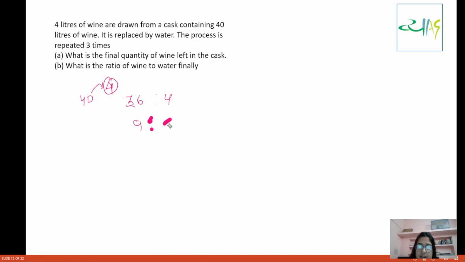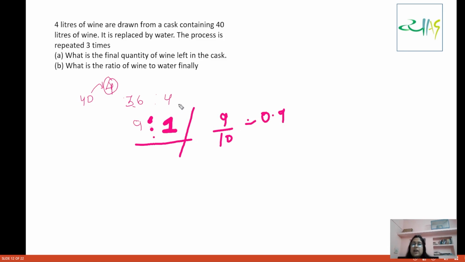9 is to 1. Okay, you are getting the ratio 9 is to 1. Now what? Now nothing. Now we will treat this as 9 by 10, that is 0.9.